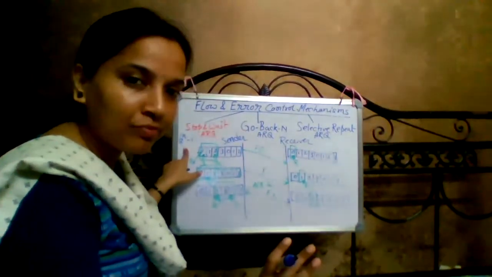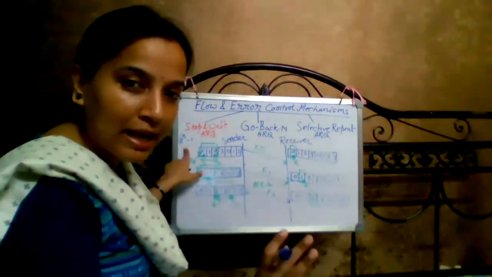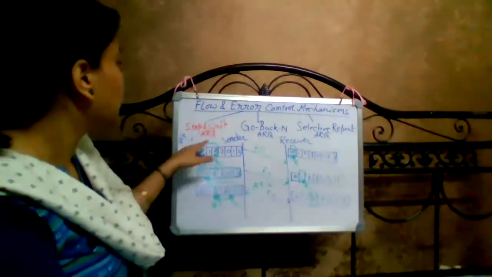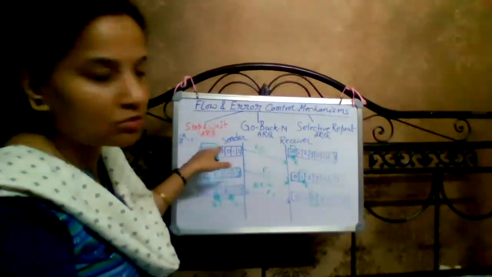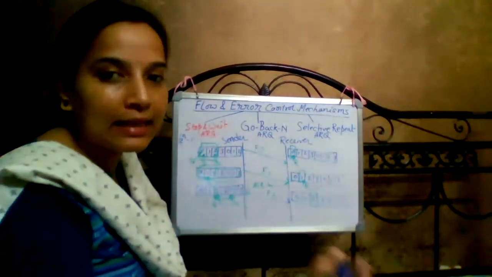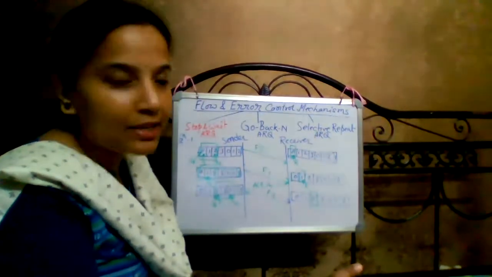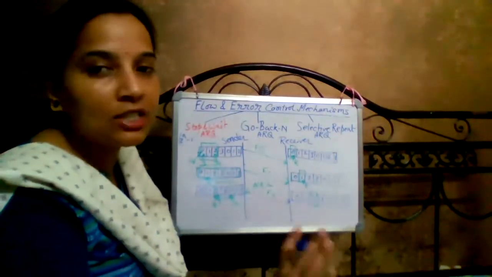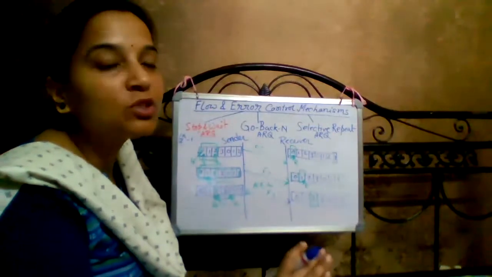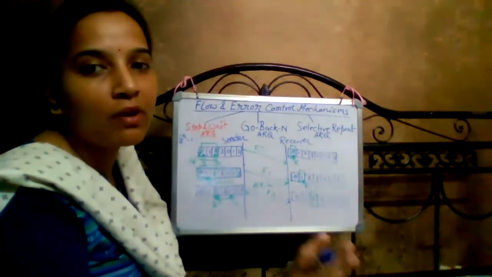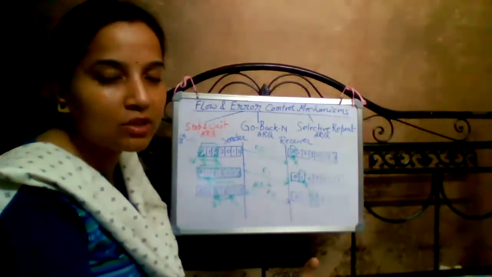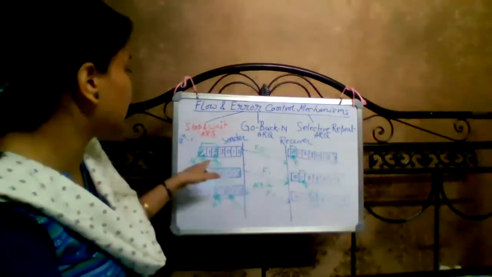The maximum will be 3; it may be less than 3, at most 3. For every sliding window protocol, the sequence numbers start from 0 to 2 to the power n minus 1, where n is an arbitrary number.